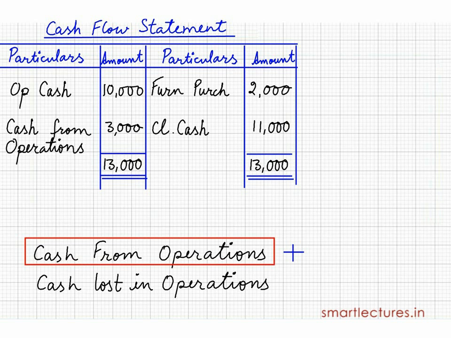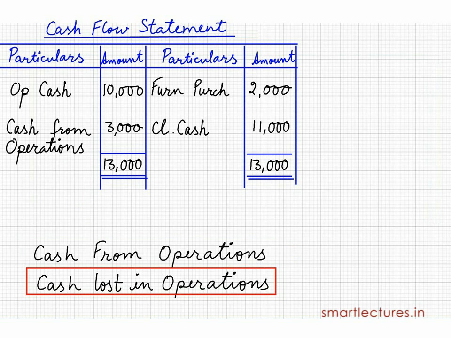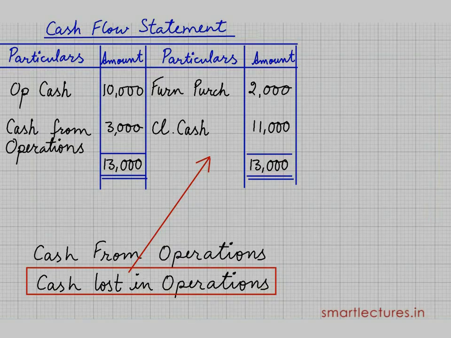If you find any cash from operation, means a positive figure, then it will be written on the left-hand side, I mean the inflow side. And if there is cash lost in operation, then you will have to write it on the outflow side, I mean the payment side. We don't call it payment, we call it outflows.